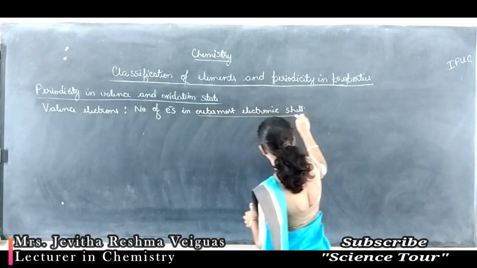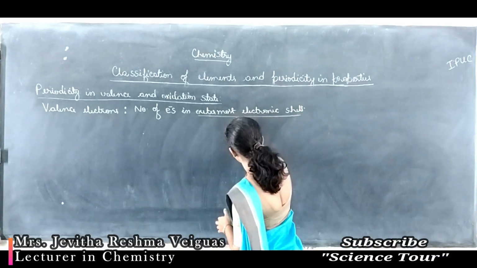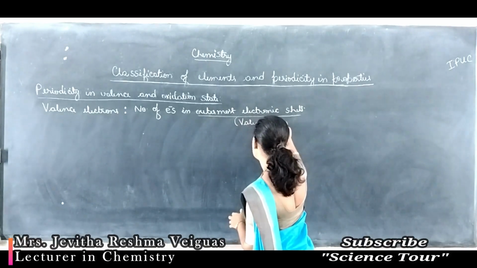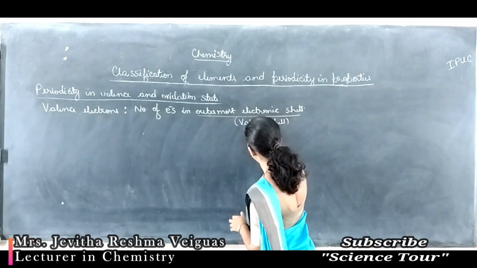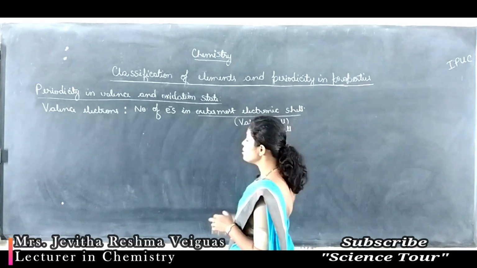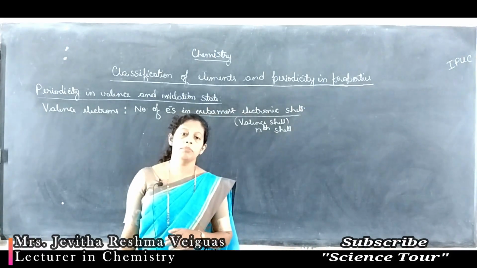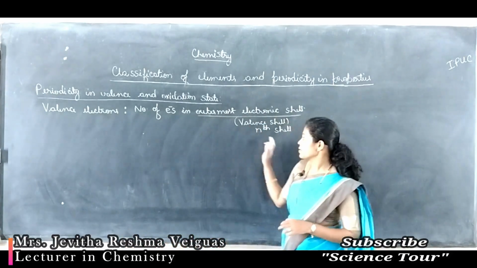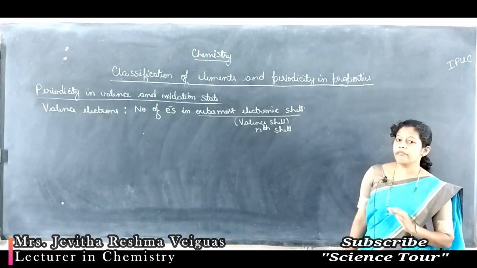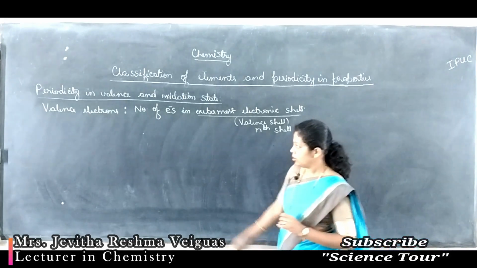This outermost electronic shell is called the valence shell, which we represent as the nth shell. Here n stands for the highest principal quantum number. So, electrons present in the nth shell or valence shell are called valence electrons.